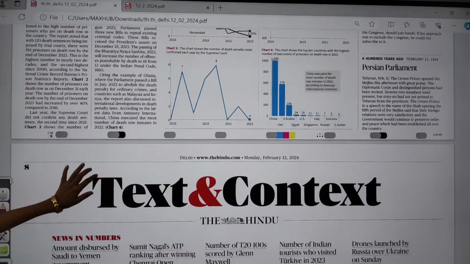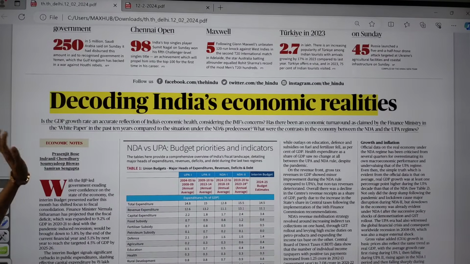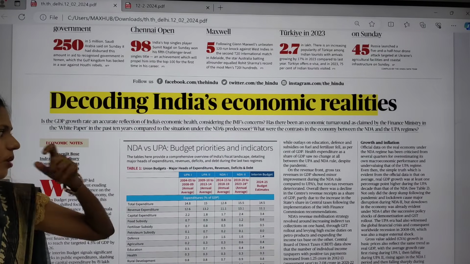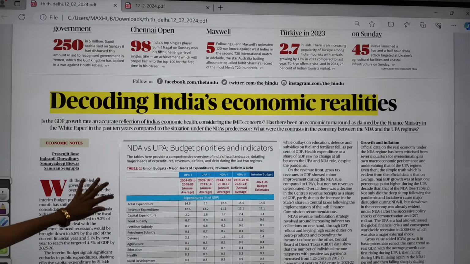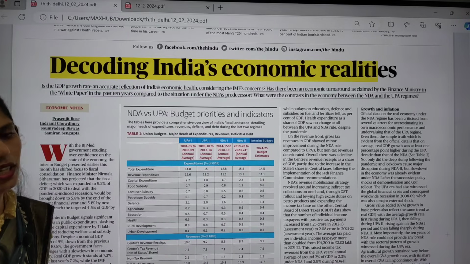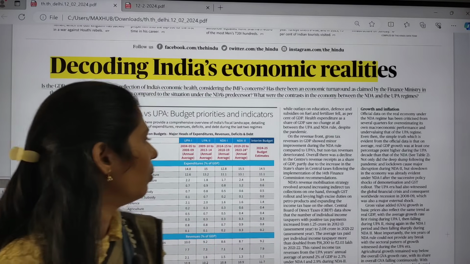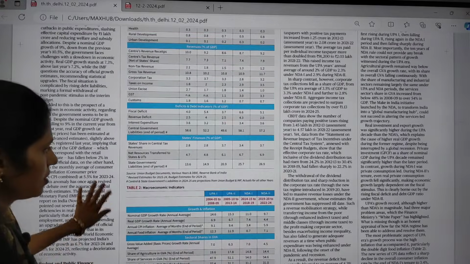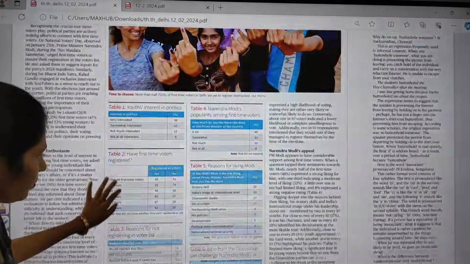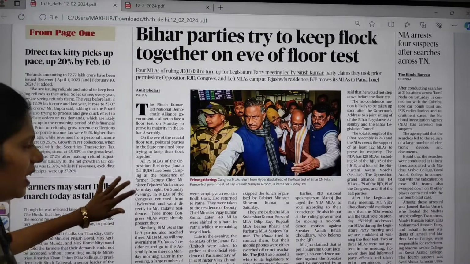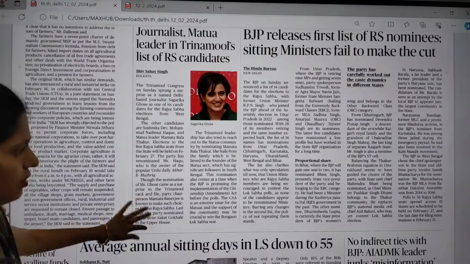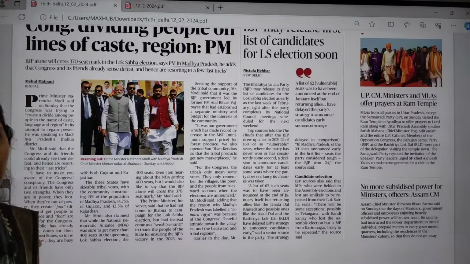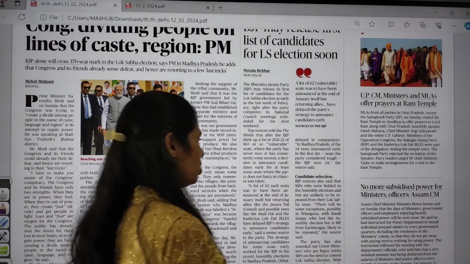Okay, that's it. In this text and context, there is an article regarding decoding India's economic realities. It is just talking about a comparison between the Congress government and the current government's economic status. So if you want, you can go through this. In the entire news page or the world page, I found nothing important, and even the economy page. So you can directly move on to the science page.